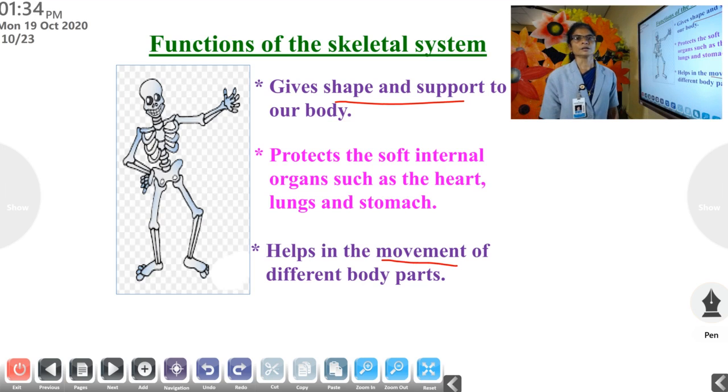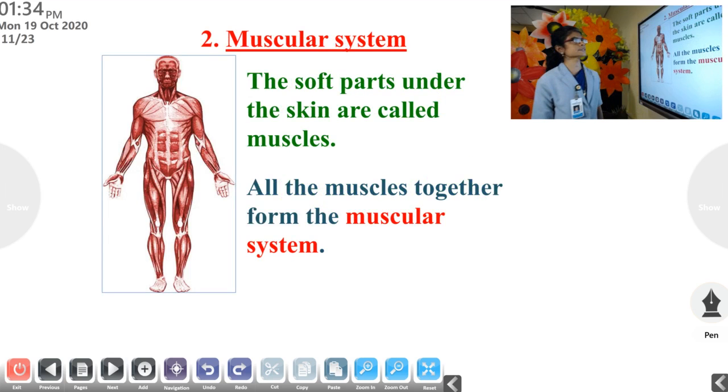First one gives shape and support. Then protect the soft internal organs. Third one is movement of the different body parts. Okay, clear? Then next is the muscular system.